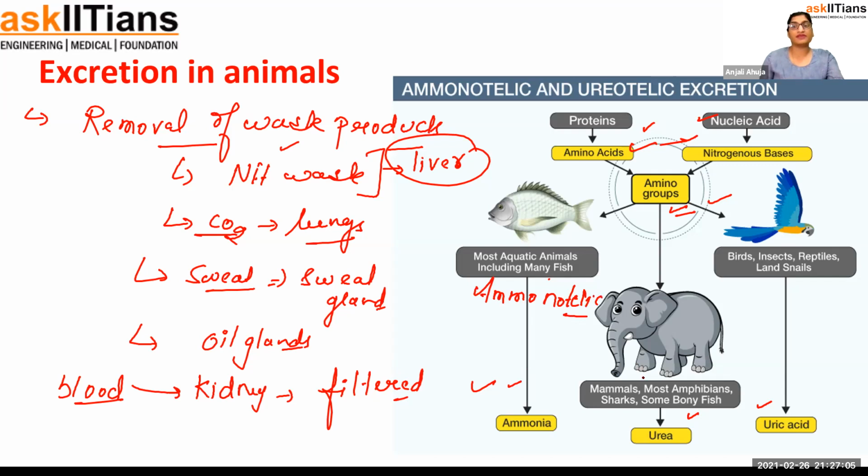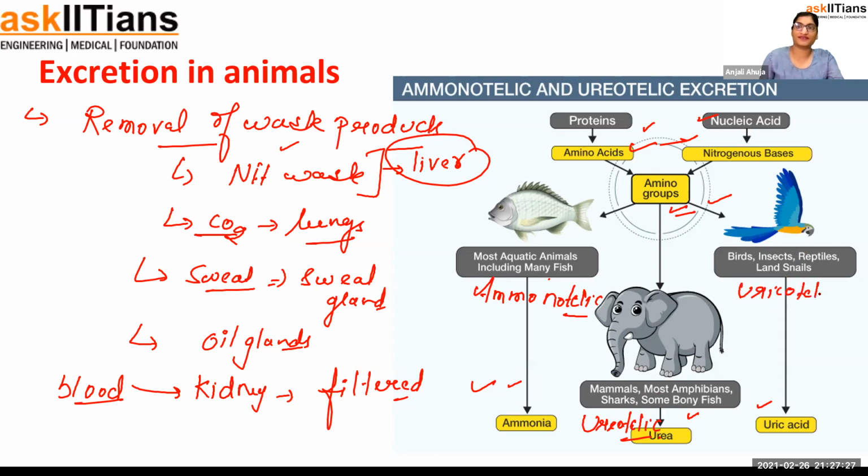If I say mammals, amphibians, sharks, some bony fishes, they release urea. That is known as ureotelic. We are also ureotelic. We are mammals. These are all made up of nitrogen, but the structure is different. Now, birds, insects, reptiles, and snails, they release uric acid. That is known as uricotelic.